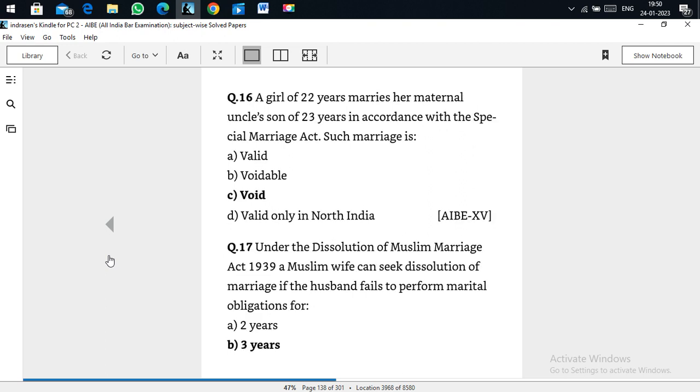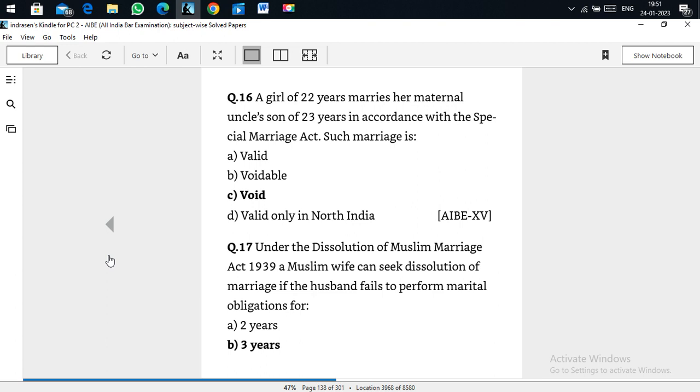A girl of 22 years marries her maternal uncle's son of 23 years in accordance with the Special Marriage Act. Such a marriage is void. There are certain prohibited relations, and this is one of them. But again there is an exception. Sometimes these are all valid based on the culture and all that. So anyway, here the answer is void.